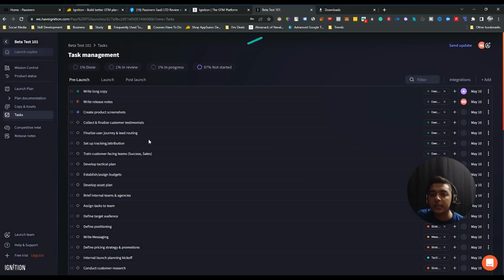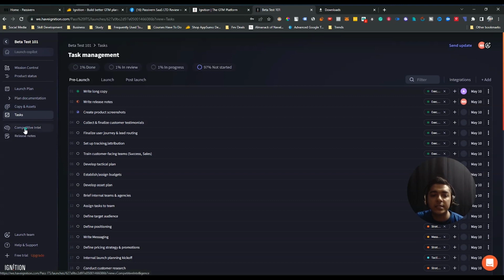So these are the things available here. I hope you get the idea. Here are integrations for task management, and there are a lot of integrations. So these are the things, guys, on this launch plan. You will get these features on this launch plan option, and it's a complete package. It will give you a complete package to launch your product.